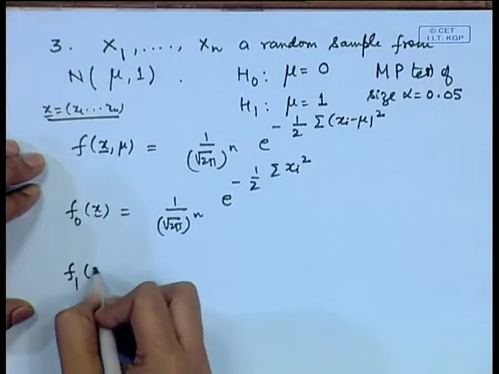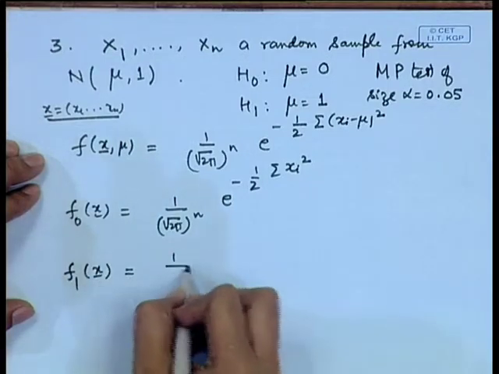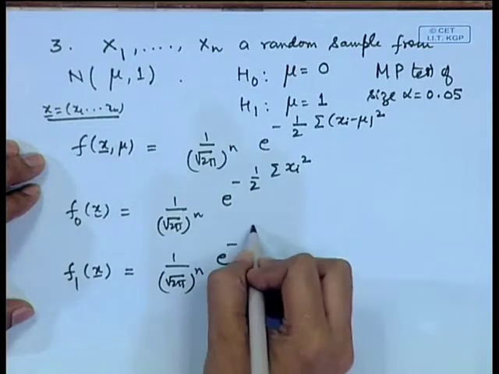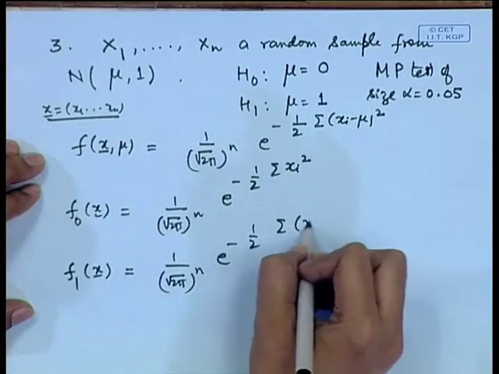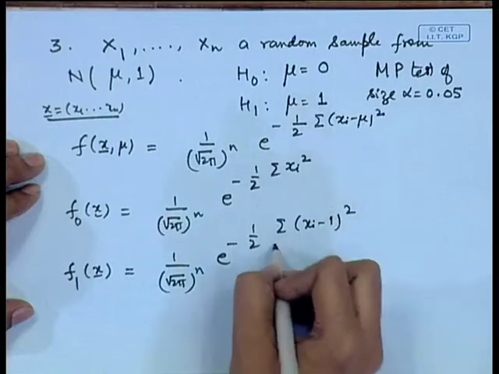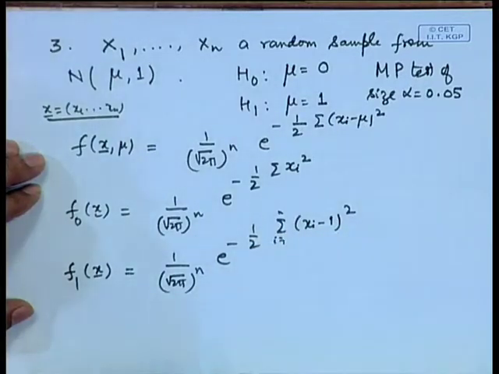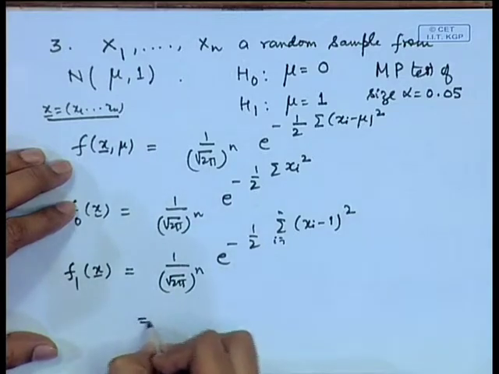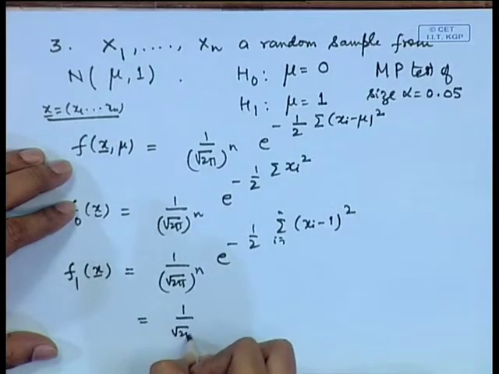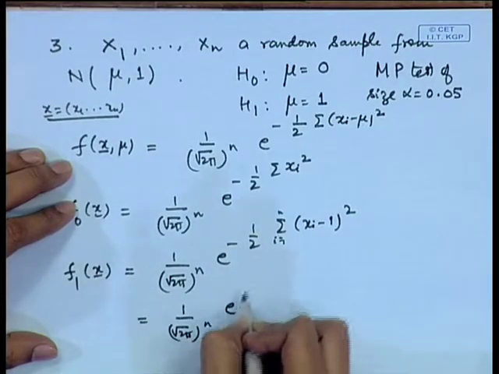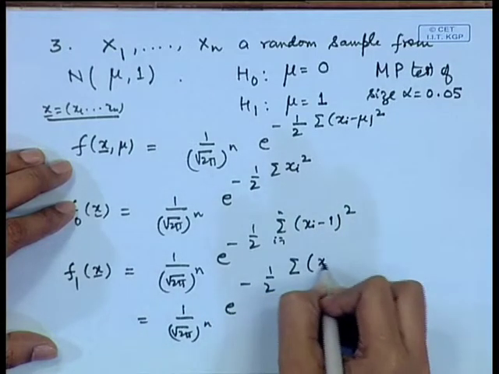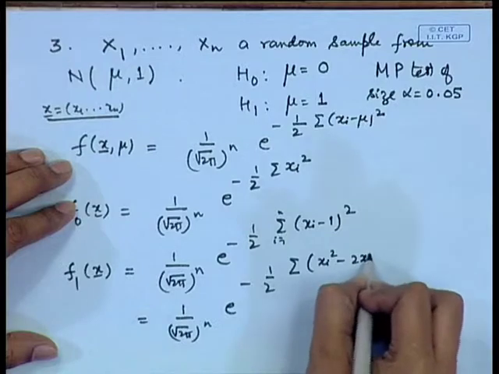In a similar way, f 1 x is equal to 1 by root 2 pi to the power n e to the power minus 1 by 2 sigma x I minus 1 square. Now, this term can be simplified a little bit, we get it as 1 by root 2 pi to the power n e to the power minus 1 by 2 sigma x I square minus twice x I plus 1.